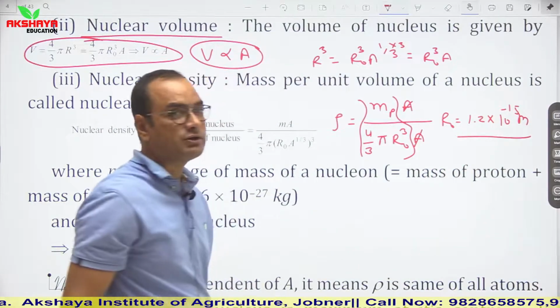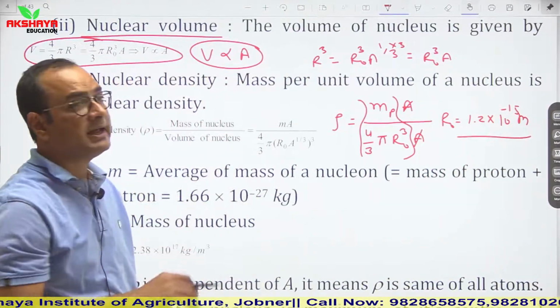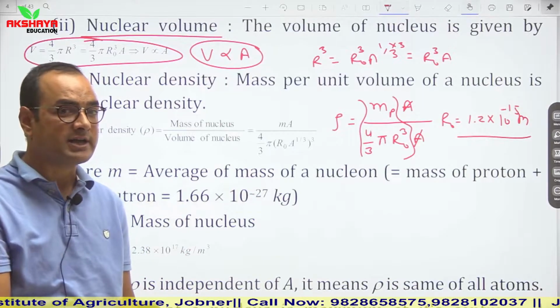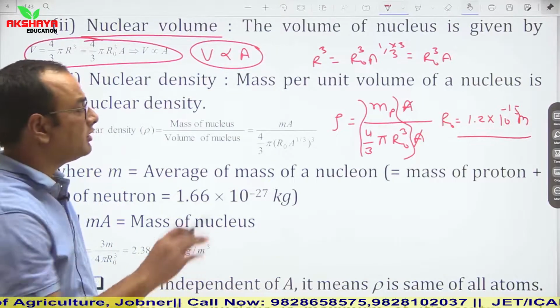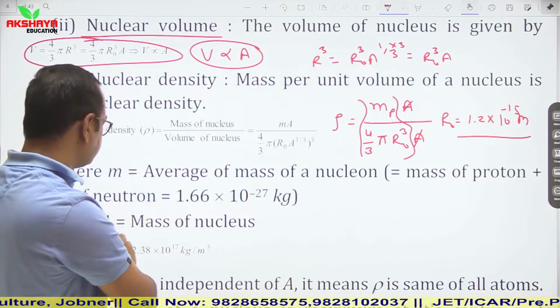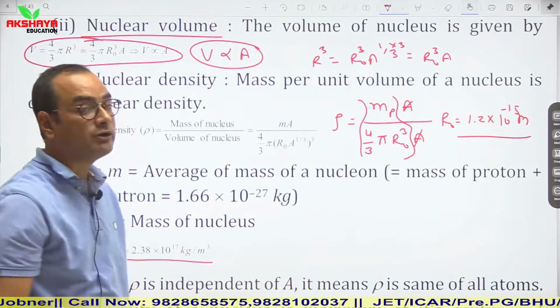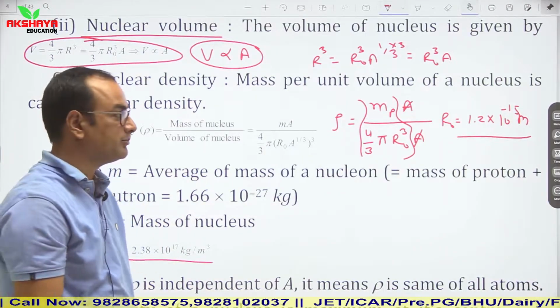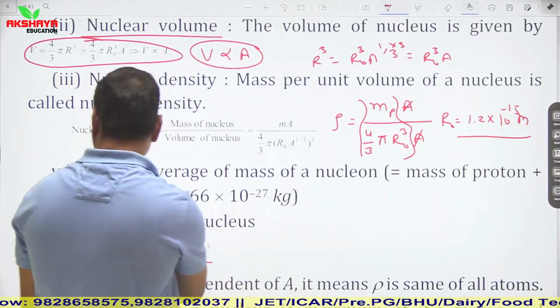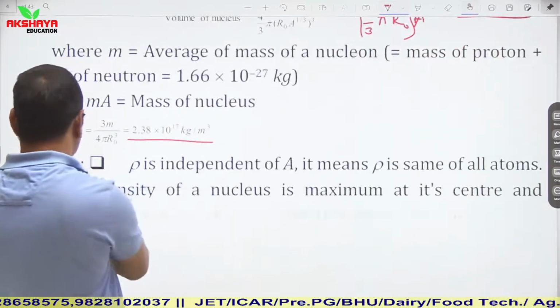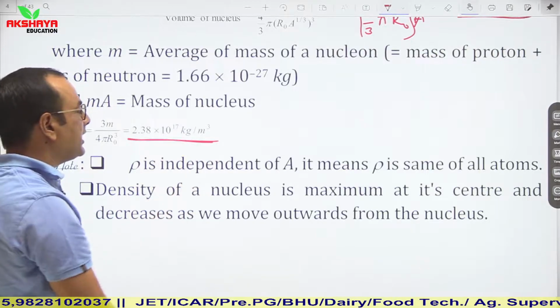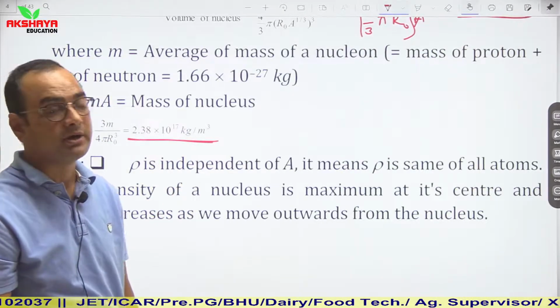So this is the general concept. It is clear from here that the density of any nuclei, either heavier or lighter, remains constant, and it is equal to 2.38 into 10 to the power 17 kg per meter cube. So the density of any nuclei is constant, which is equal to 2.38 into 10 to the power 17 kg per meter cube.